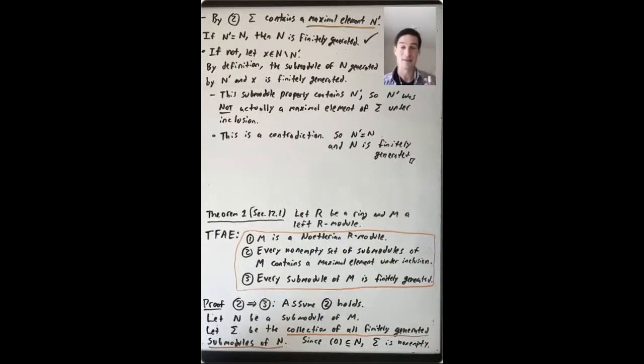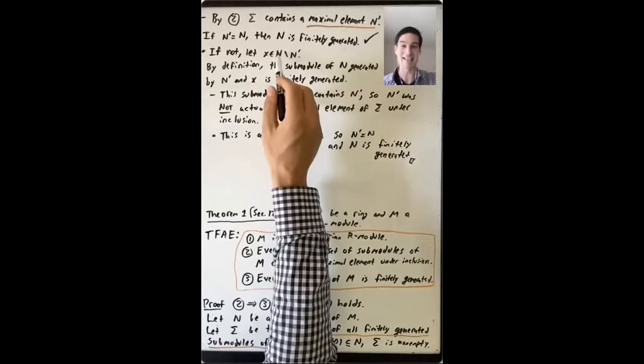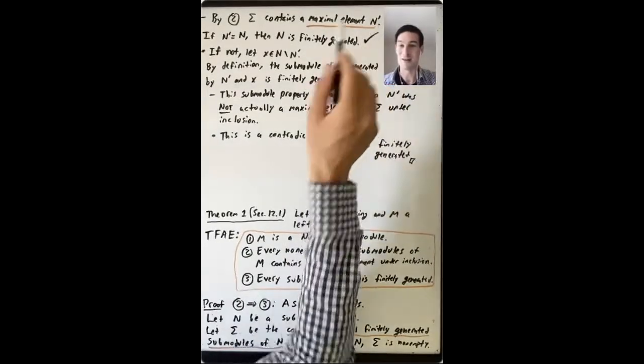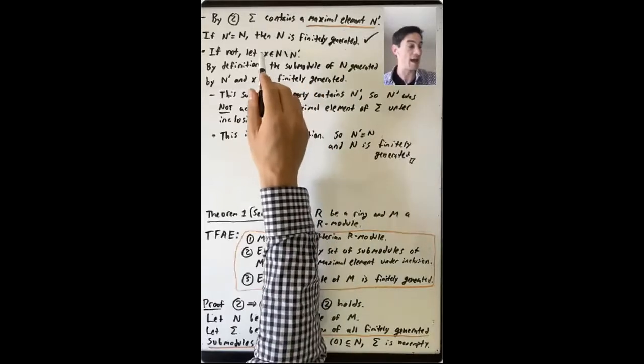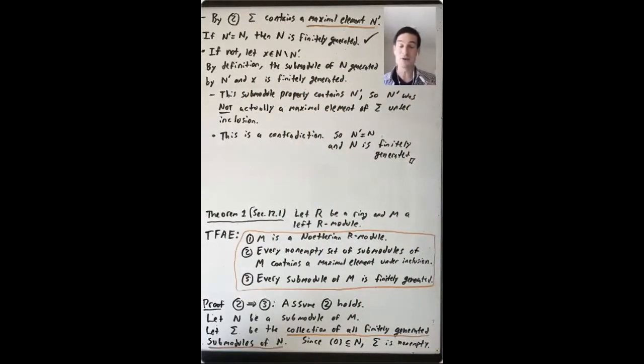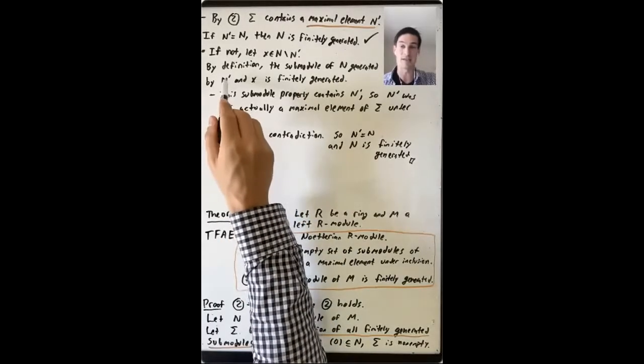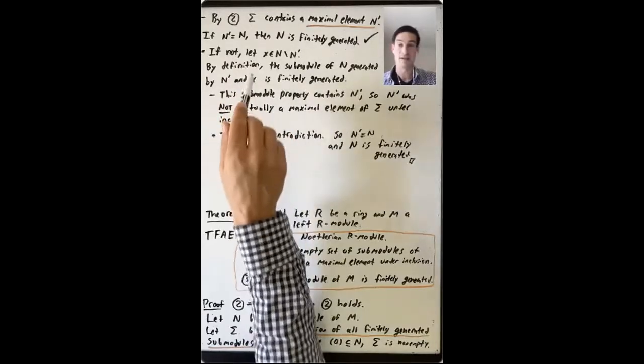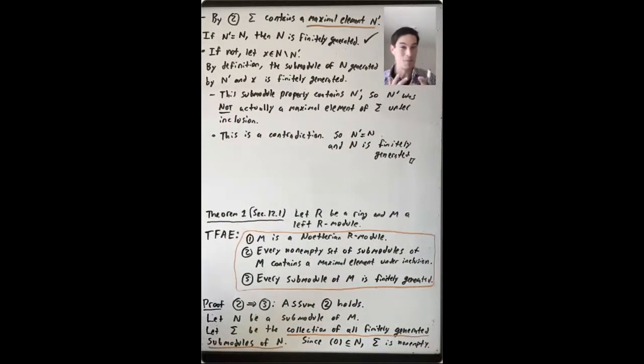So if not, then that means there's some element x in N that's not in N prime. So let's take the submodule of N generated by this maximal element N prime together with this single element x. And the submodule generated by N prime and by x is finitely generated. Take a finite generating set for N prime, add the element x, and now you have a generating set for this submodule that is size finite plus 1. It's still finite.